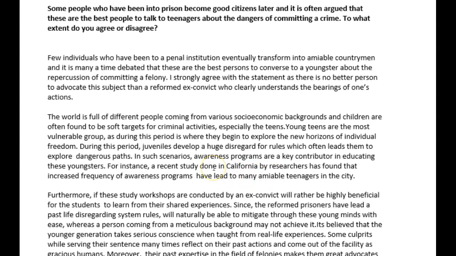Now, that's pretty much it in terms of grammar and vocabulary. All right, there's really not much else to say. I thought you did really, really well in those two respects. But I do have a question about task response and coherence and cohesion.